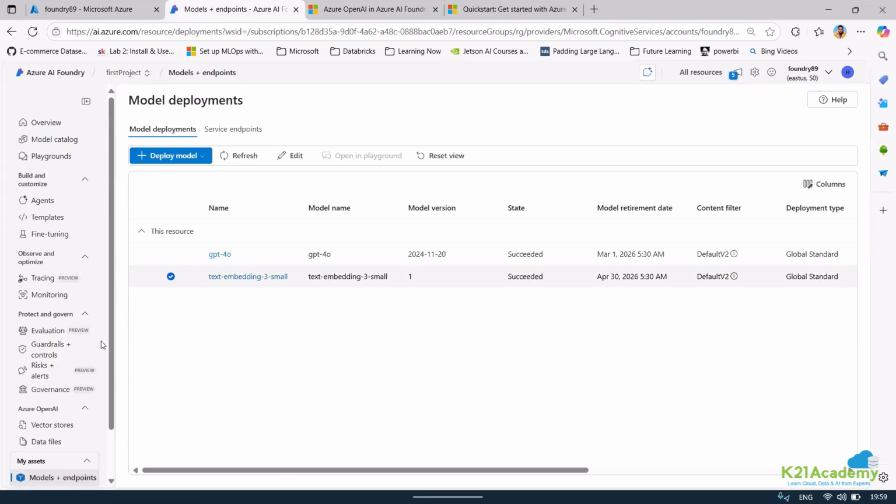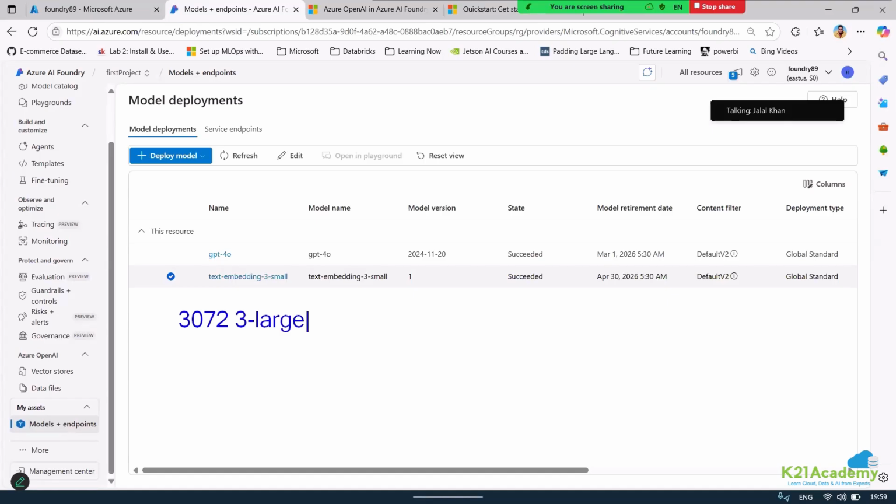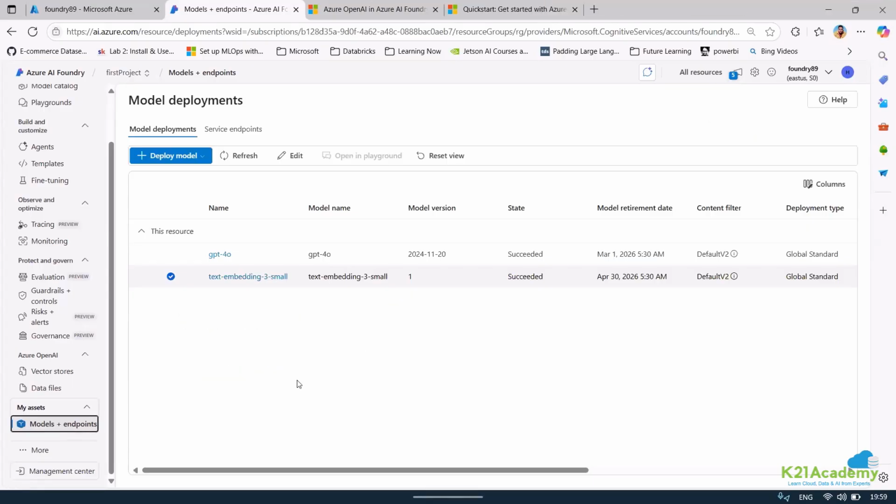Now, there can be a provision to change that as well, but I didn't get time to do it. If I'm getting a 3072 vector length, like the one for 3 large, I need to make a change in AI Search to increase its vector length to 3072. But it does not have that by default. It has 1536. That's the reason I went ahead with text embedding 3 small. I'll give you an insight about that.